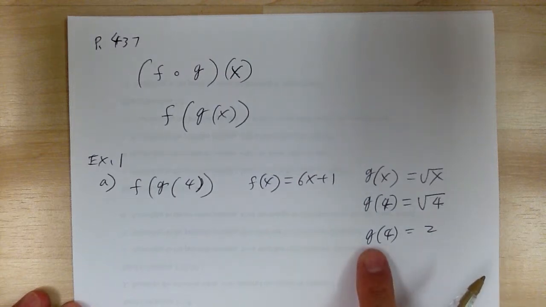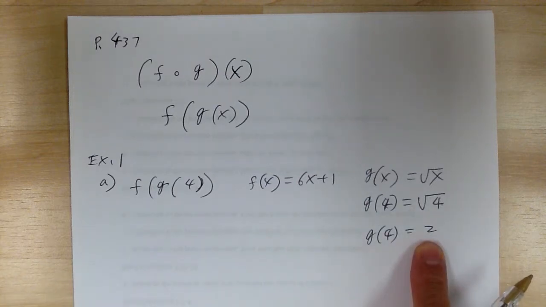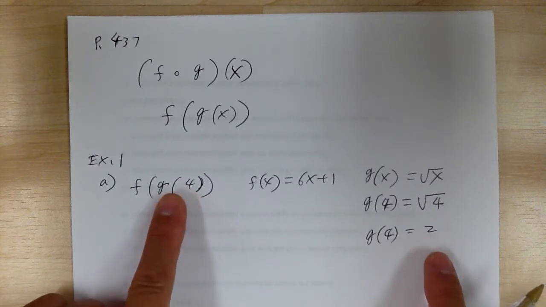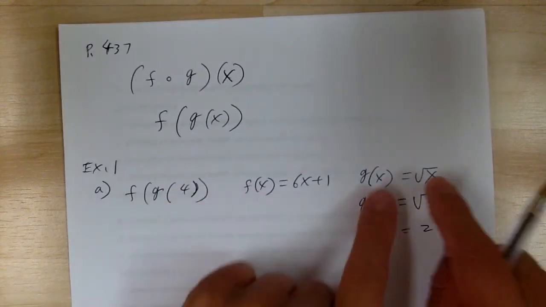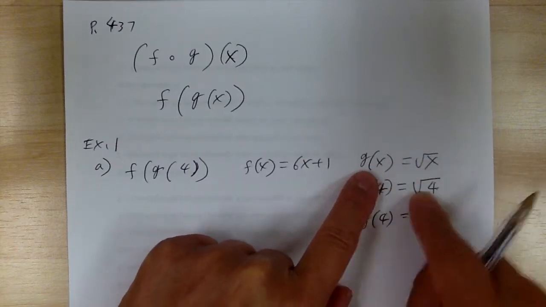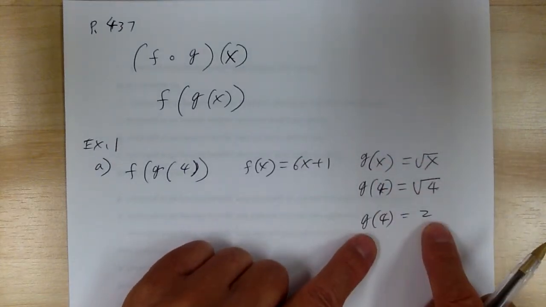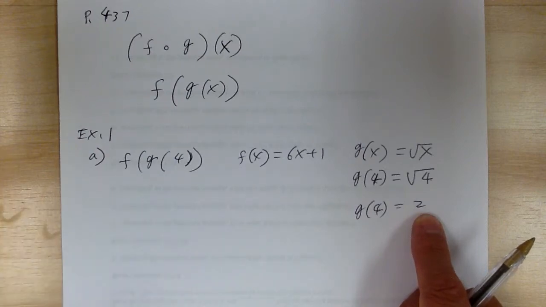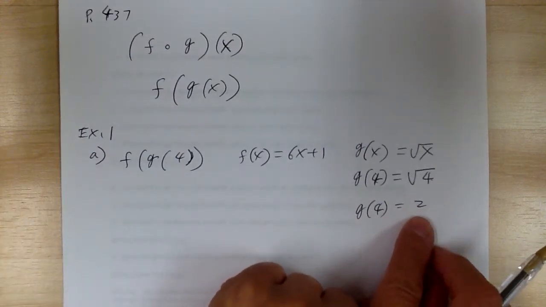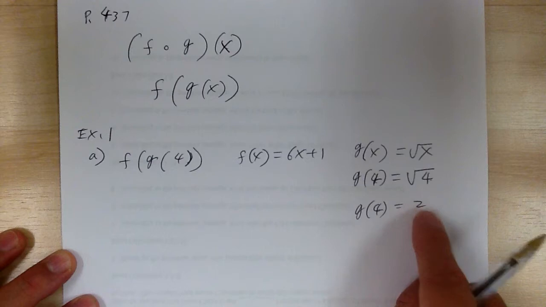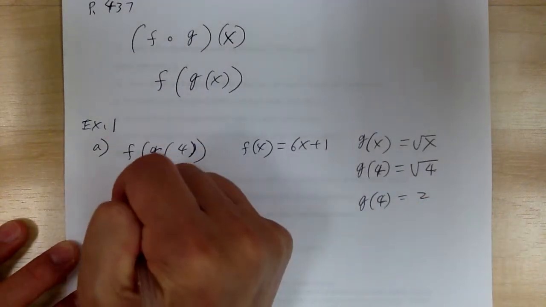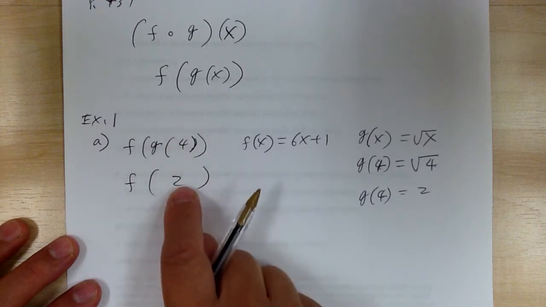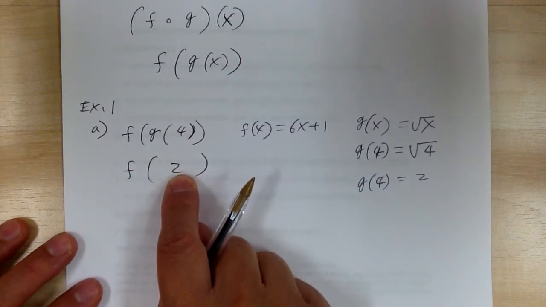So now you know what g of 4 is. Again, think about doing the laundry. You put the dirty laundry in the wash machine. What are you going to get out? You're going to find out that when you put dirty laundry in the wash machine, you come out with clean, wet laundry. So that's what this is. Now you know what the result is. Now what you have is the output from the wash machine. So now what are you going to do with the wet, clean laundry?